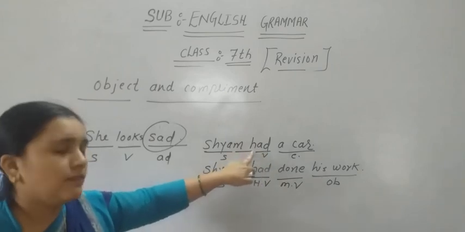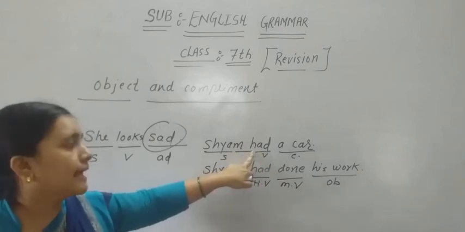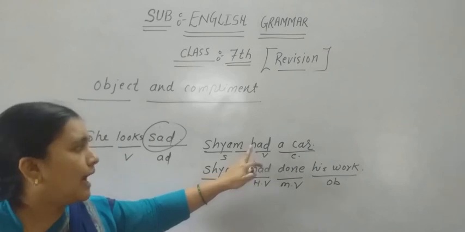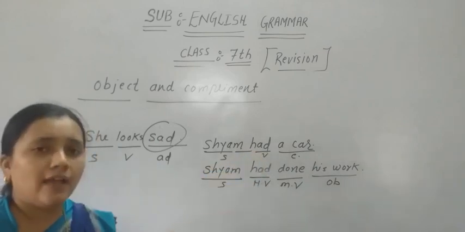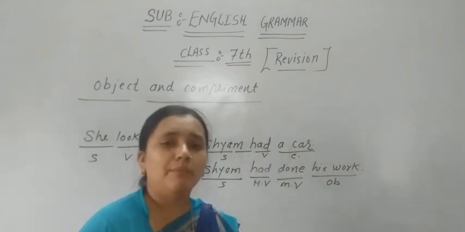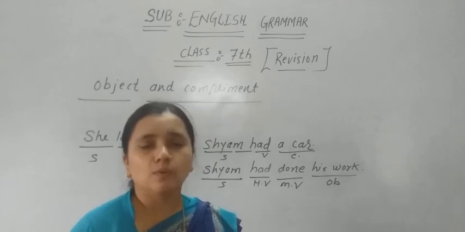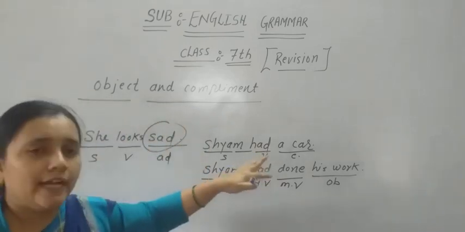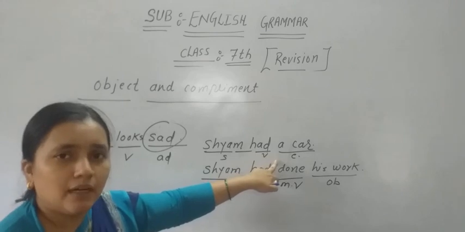So if you directly take any noun or pronoun after have, has or had, or any helping verbs like am, is, are, was, were, have, has, had, it could be a complement.